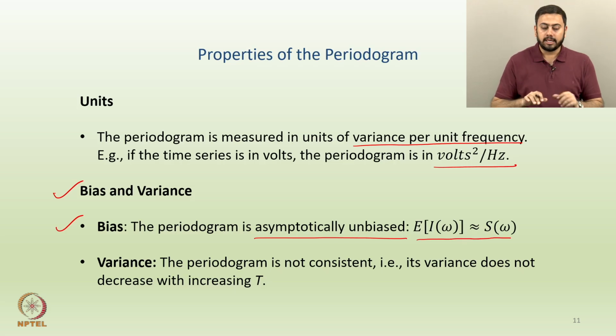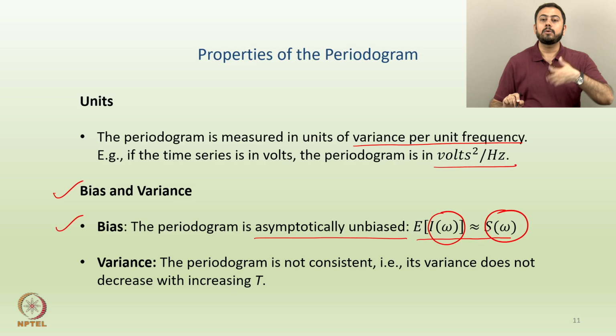Again, in case you forgot, what we are trying to study here is estimation of S(omega). If you go back a few slides, you will see that we had a heading which said spectral density estimation. So, I(omega) is nothing but an estimate of S(omega). We are trying to estimate that spectral density using a periodogram. In short, the expected value of the periodogram is close to S(omega). Here I am not writing exactly equal to, because it is asymptotically unbiased and not exactly unbiased. So, the expectation of the periodogram should be somewhat close to my SDF.